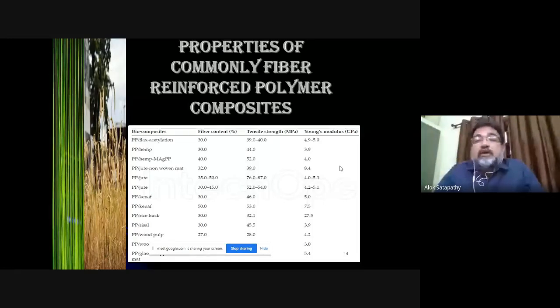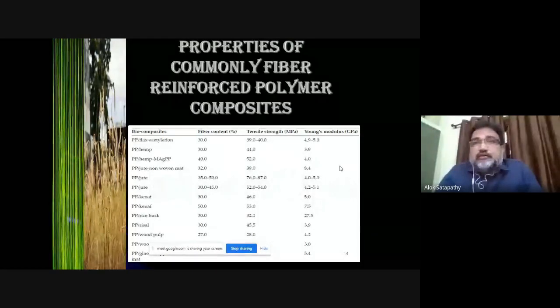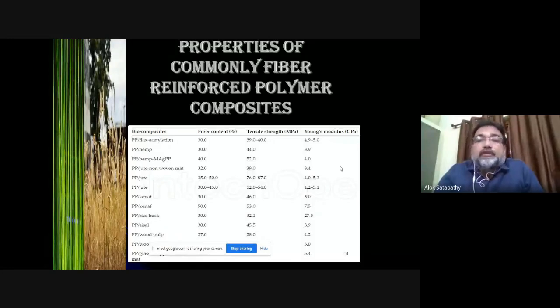If you look at the tensile strength value, they are strong enough, although I would say they are not as strong as glass fiber composites. Glass fiber and carbon fiber are synthetic fibers, and their tensile strength is very high. So the composites that you make of these synthetic fibers will also be great in tensile strength.